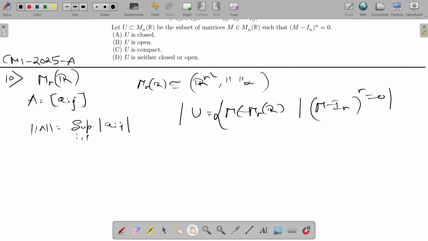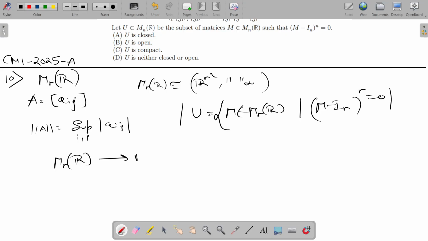From here we can see that U will be closed. We can have a map from M_n(R) to M_n(R) such that A goes to (A minus I_n) to the power n. Let's say this is F. This will be a continuous map since it's a polynomial map, as each component will be continuous.